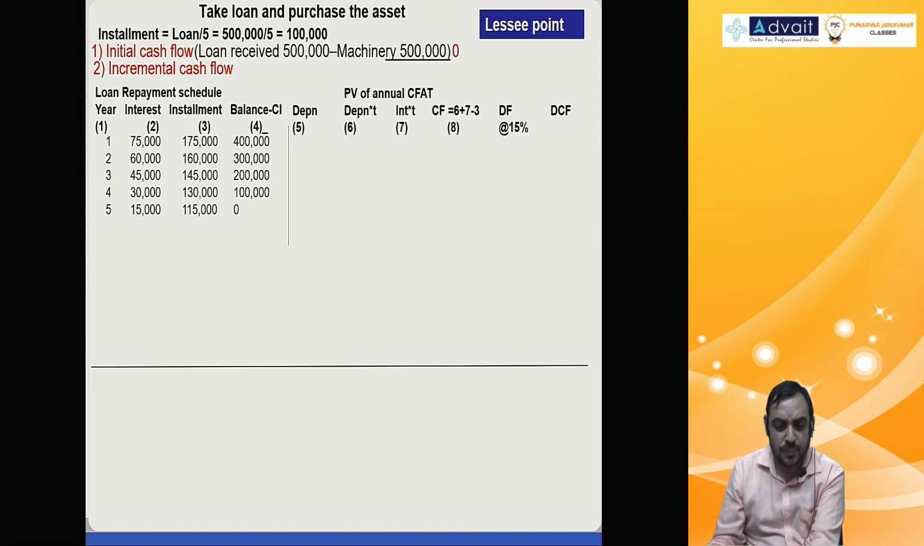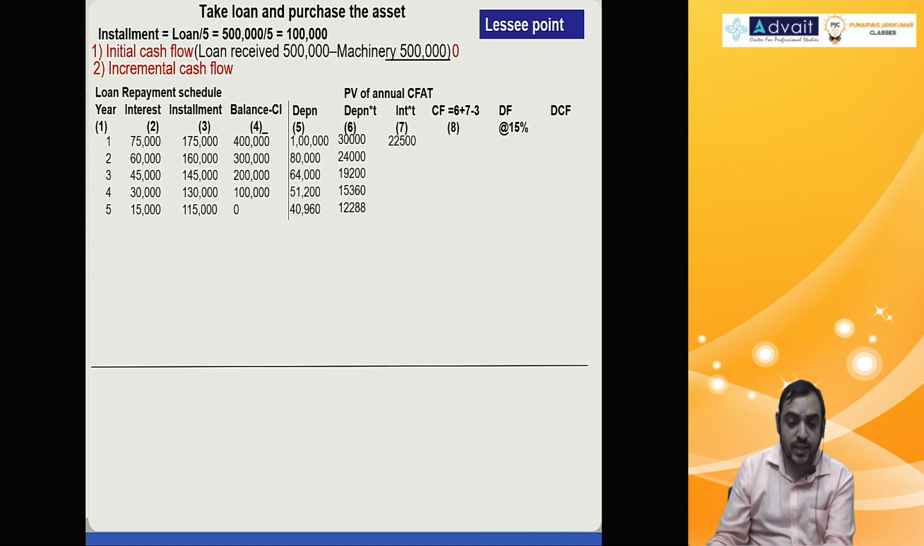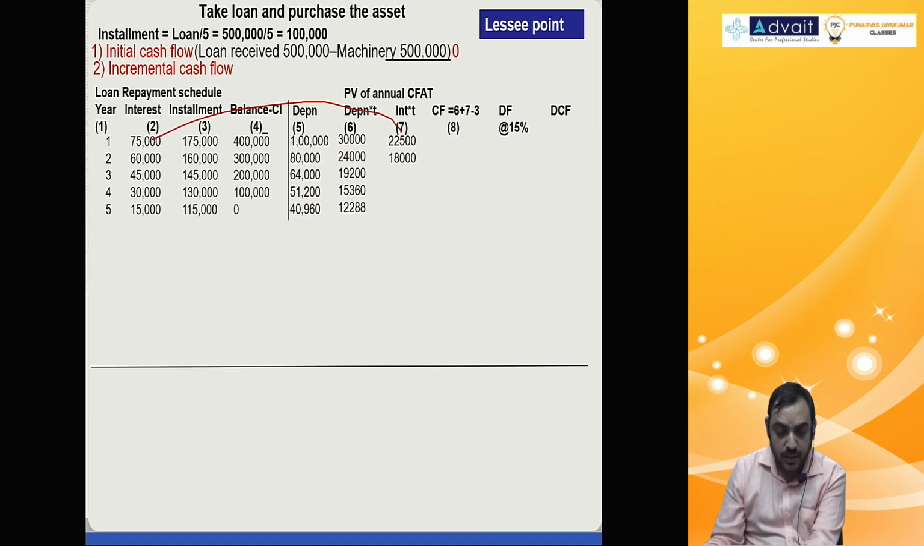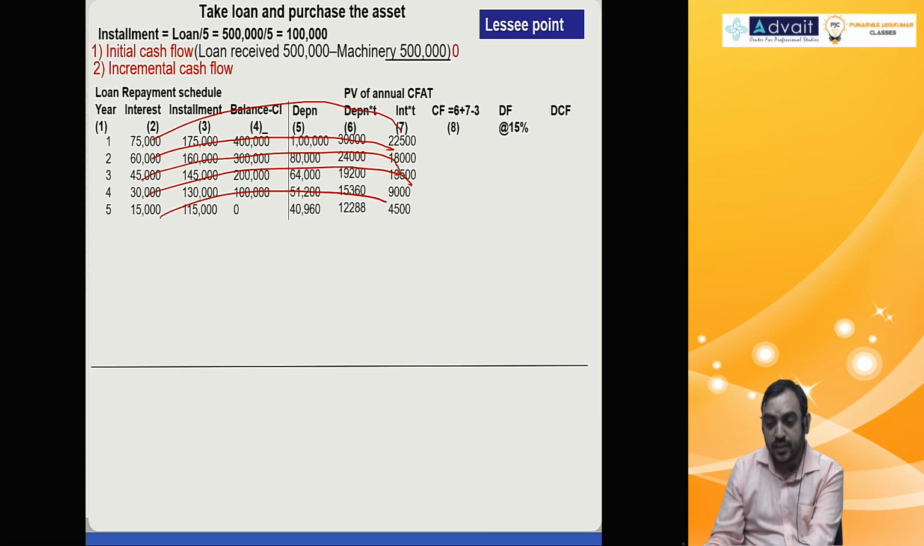Then same calculation, depreciation: 5 lakh into 20%, 1 lakh; then 1 lakh into 0.8 into 0.8 into 0.8 into 0.8. You get these numbers. Then depreciation tax benefit multiplied by 30%. So 1 lakh into 30%, 80 into 30%, 64 into 30%, 51 into 30%, 49, 60 into 30%. Interest tax benefit: 75,000 into 30%, 60,000 into 30%, 45,000 into 30%, 30,000 into 30%, 15,000 into 30%.